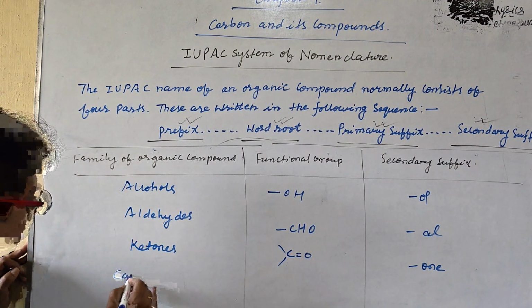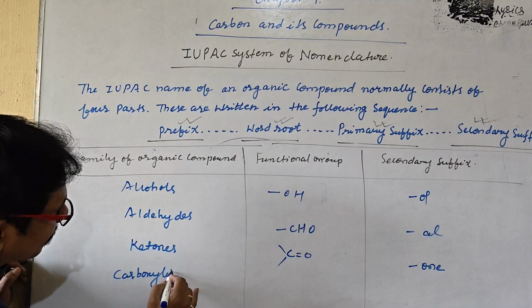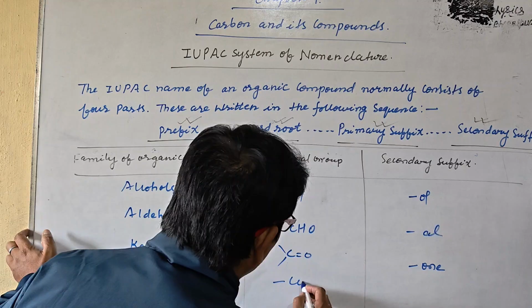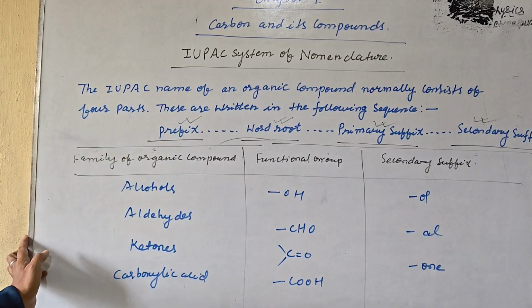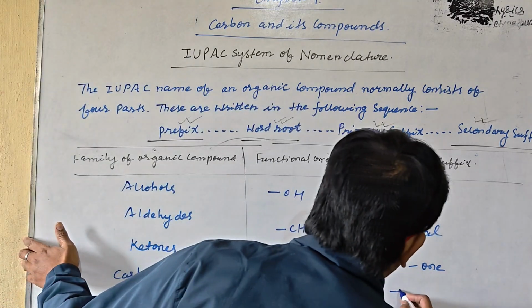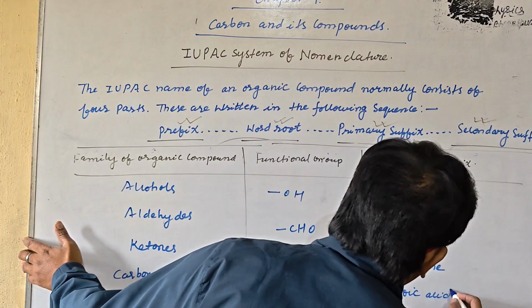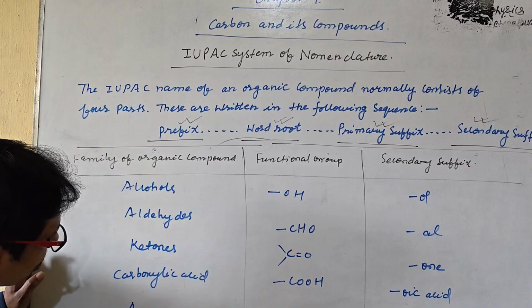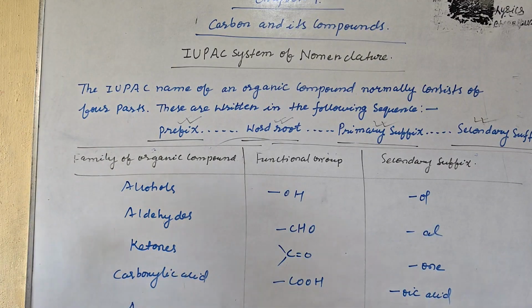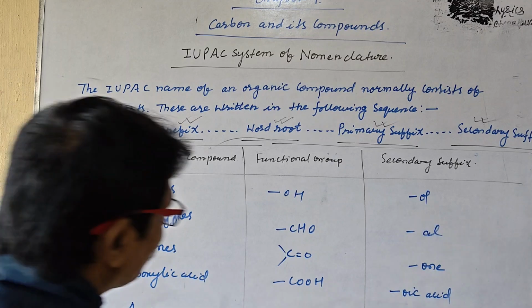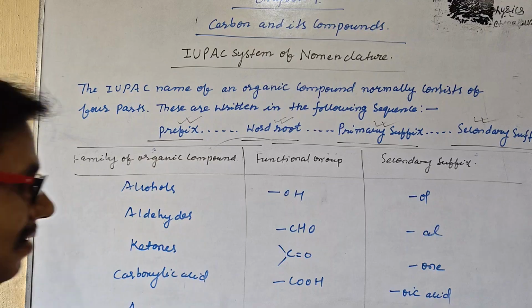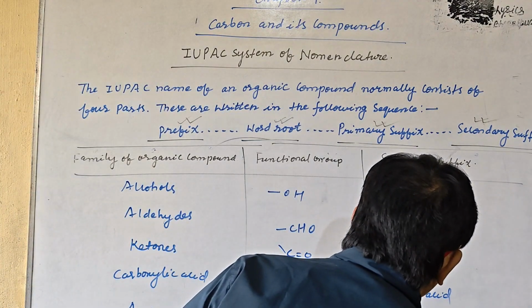Carboxylic acid: the functional group is COOH, and you write oic acid, like methanoic acid, ethanoic acid. Last are the amines. You only have to read five functional groups: alcohols, aldehyde, ketones, carboxylic acid, and amines. Amines have the NH2 functional group, and you write amine. So these are the things about the suffix.